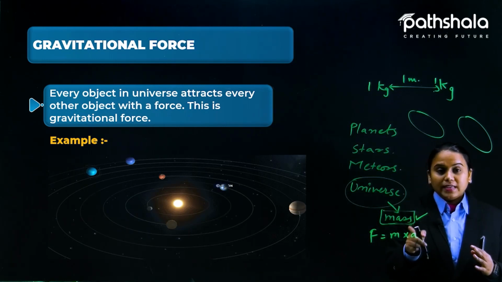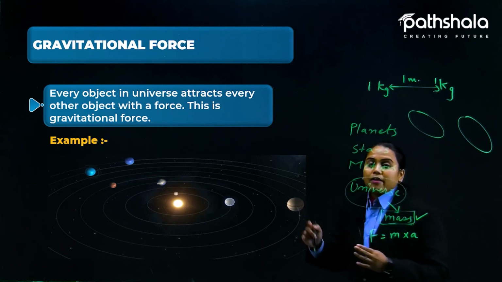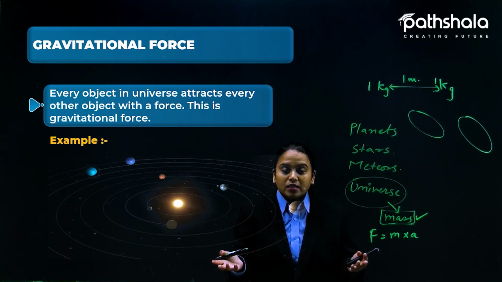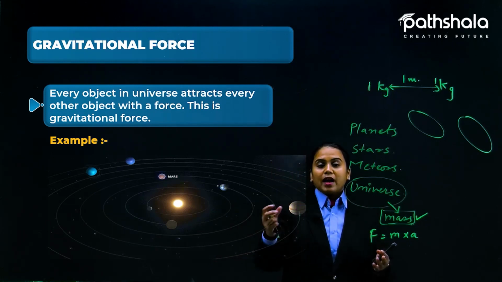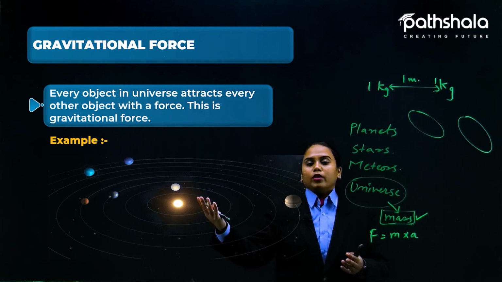Here mass plays a very important role, because the sun has a lot of gravitational force because it has a lot of mass, and other planets have less mass compared to the sun, so they revolve around it.